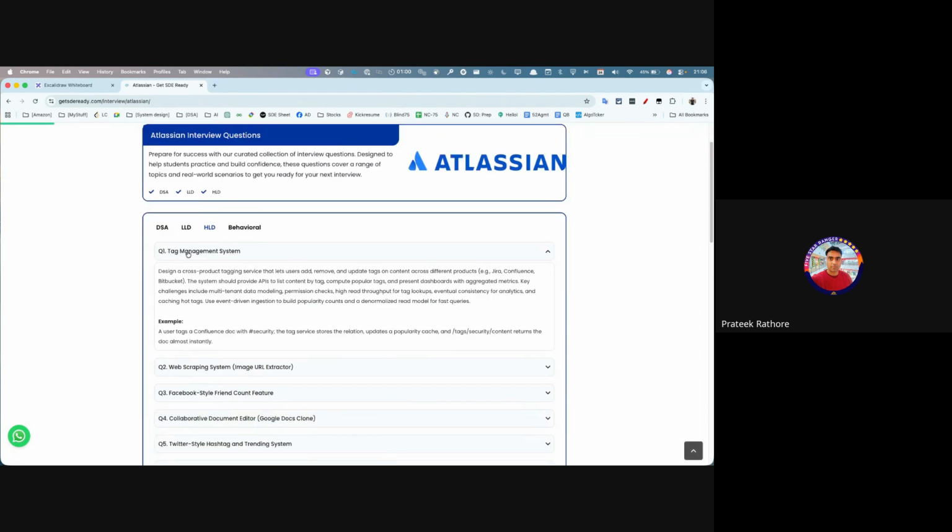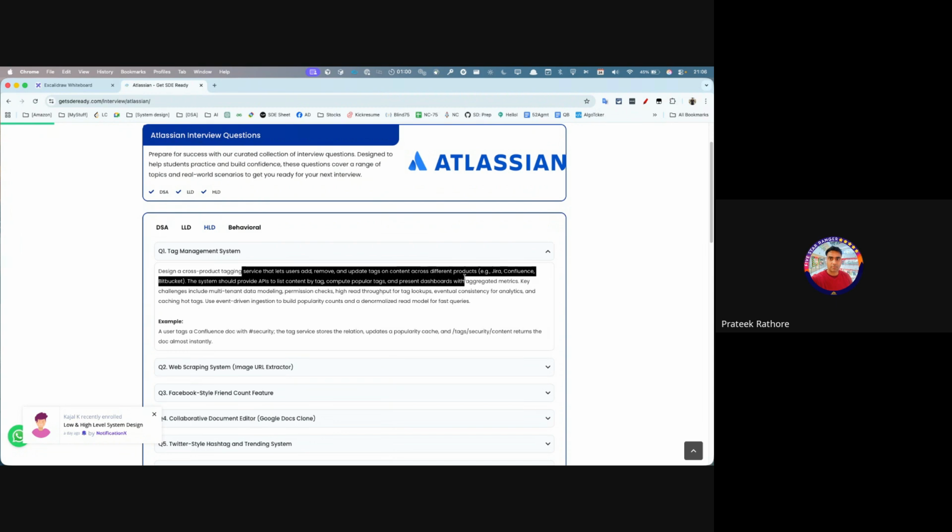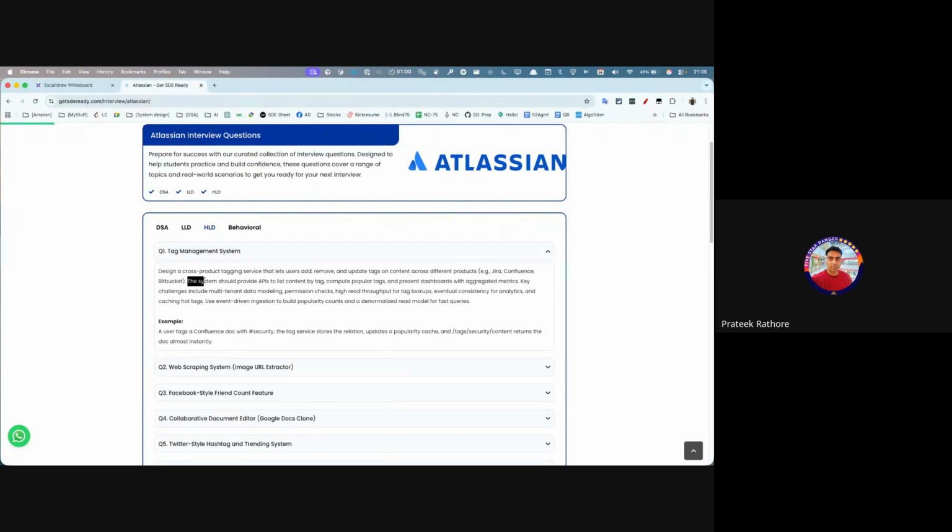So tag management system, I'll read this out for you all. Design a cross product tagging service that lets user add, remove, and update tags across products. Example, Jira or Confluence or Bitbucket, another product of Atlassian. The system should provide APIs to list content by tag, compute popular tags, and present dashboard with aggregated metrics.